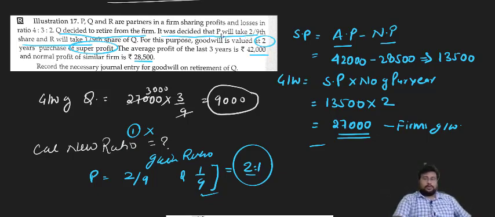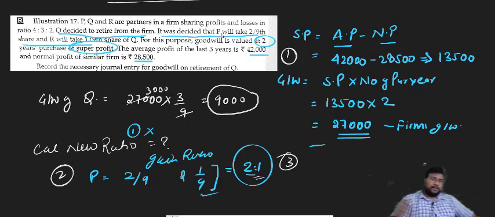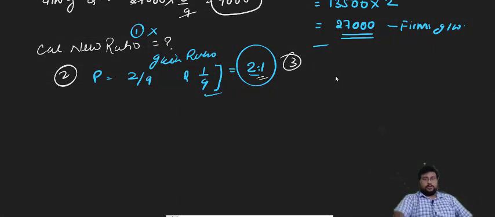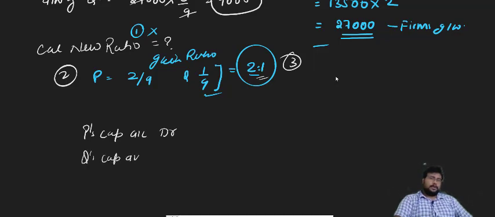So the third thing you have to do is divide the goodwill of Q in the ratio 2:1 and pass the entry. Who are the gaining partners? P and R. Q is the retiring partner.